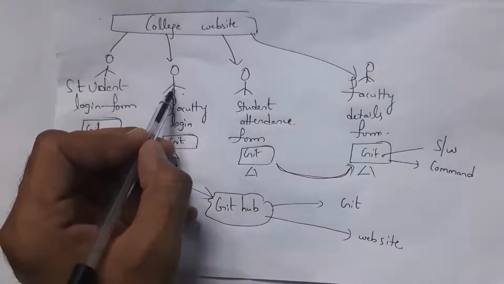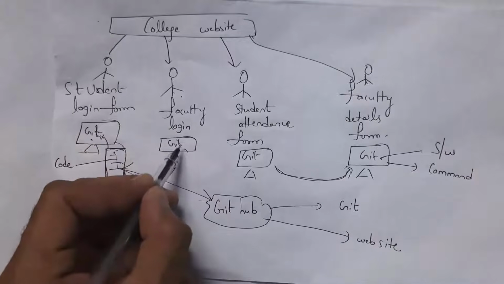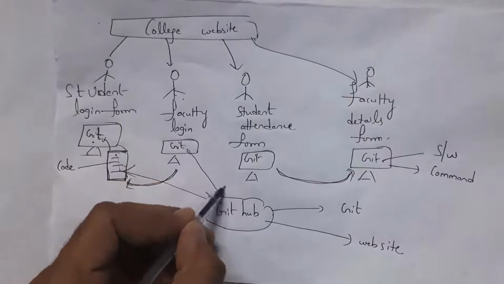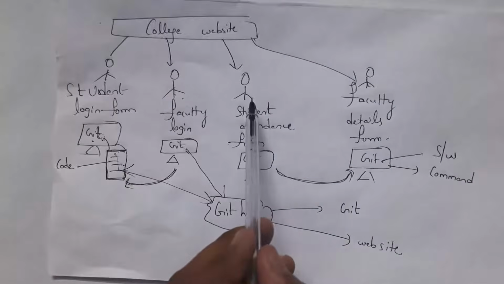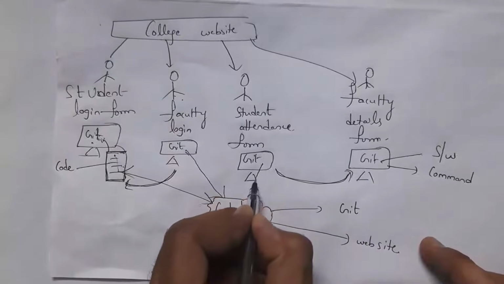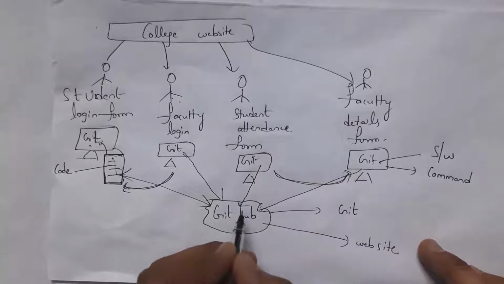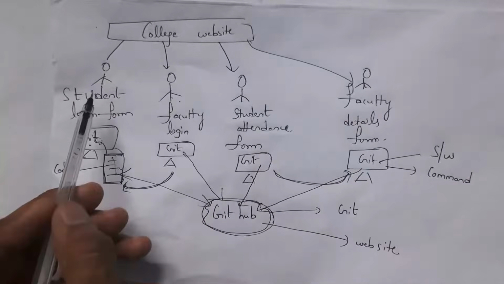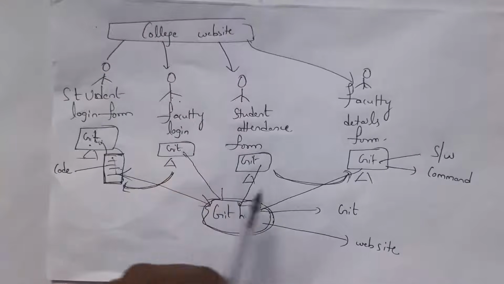Similarly, this developer developed the faculty login form. So immediately from Git, he will store that code in GitHub. Similarly, both developers developed the student attendance form and student details form. They both will place that code in GitHub. So whenever they place code in GitHub, all remaining developers in the project can access this code.